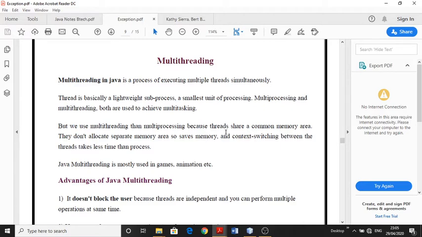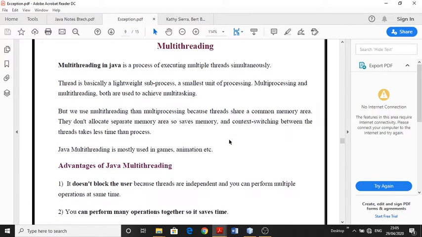This is called multitasking using multi-processing, where a number of processes are running in the operating system. While in the example of MS Word, a number of threads are running simultaneously. So both multi-threading and multi-processing are ultimately used to achieve multitasking.